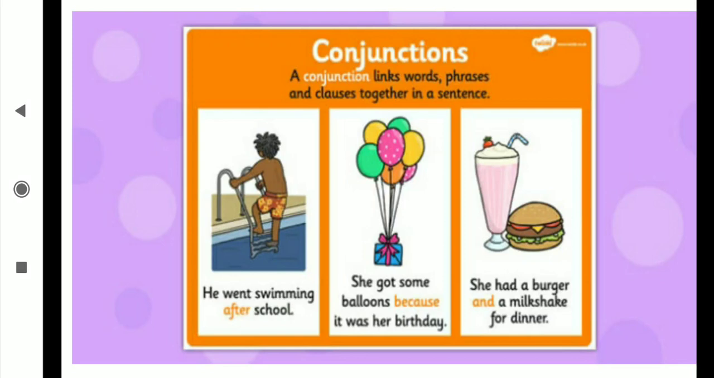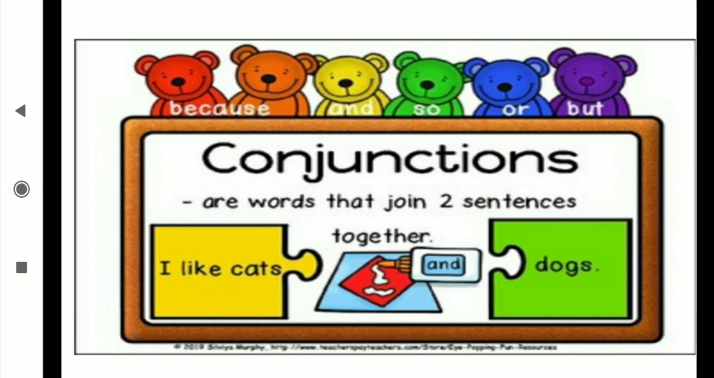Now let's see one more example of conjunctions. Above, some teddy bears are there. On them you will get examples of some conjunctions: because, and, so, or, but. There are many conjunctions, we will see them slowly. Conjunctions are words that join two sentences together. I like cats and dogs. For cats and dogs we have used one word, that is and. That's why this and is a conjunction.